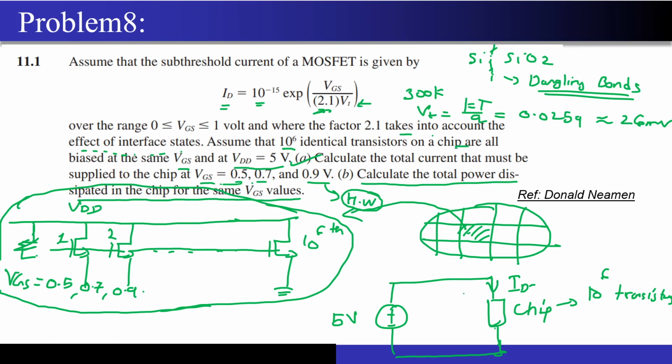Now, how can I calculate the power dissipated in the chip? Can anyone please look into this circuit? This is the circuit that I'm talking about. The 5-volt battery, ID current flowing through the chip, and this is the chip that I have. So can anyone please tell me how I can calculate the power dissipated in the chip?